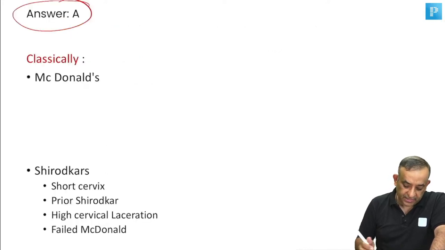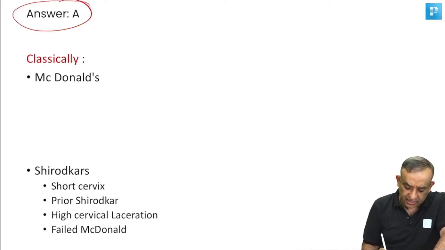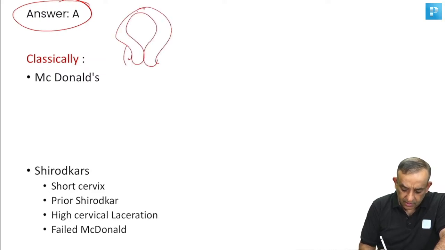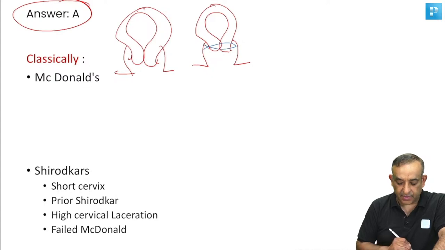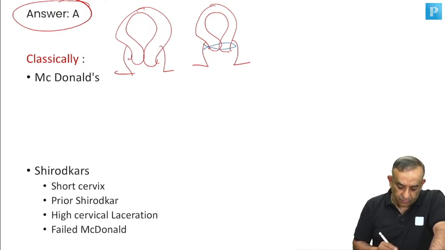Okay, so let me tell you, the classical McDonald cerclage. Yes, the cervix is short. If you see the cervix like this, this is the nice and long cervix of a woman. Now this is a short cervix, but you have a place to apply the cerclage. So yes, when you have this short cervix, you can apply the cerclage here, and that's the classical McDonald cerclage. Now, when you're applying the McDonald cerclage, that's the most common cerclage.